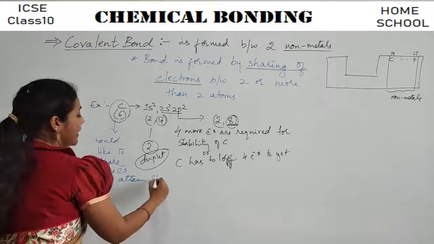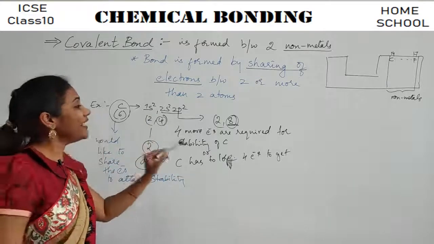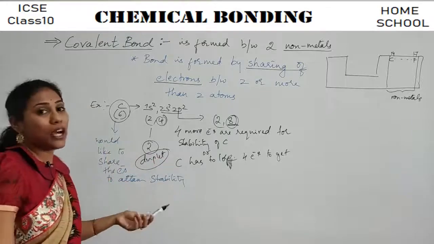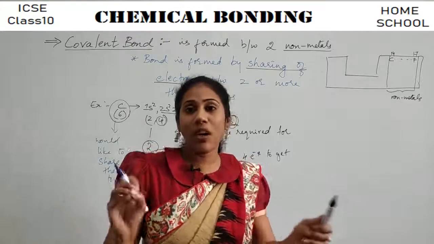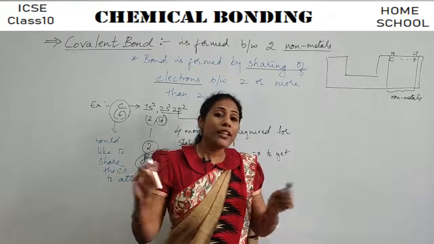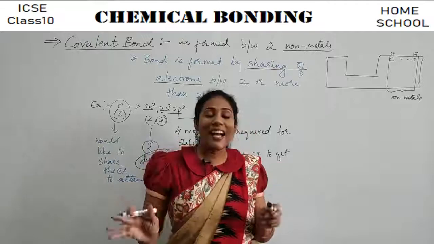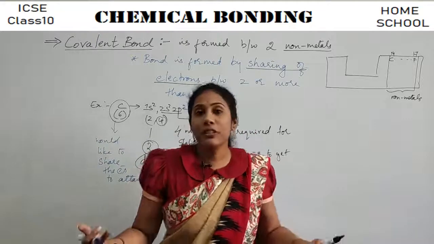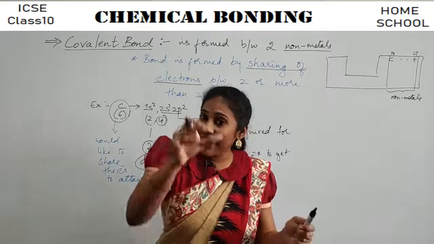Just to attain stability, because gaining and losing of electrons is not possible due to various conditions, its small size, right? So here it will try to share its electrons with another atom to form a compound. So what type of compounds are formed when electrons are shared between the atoms?